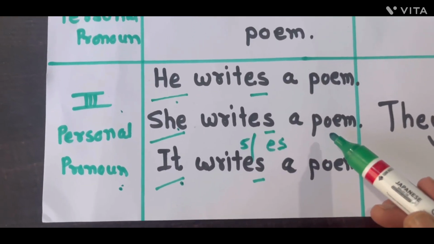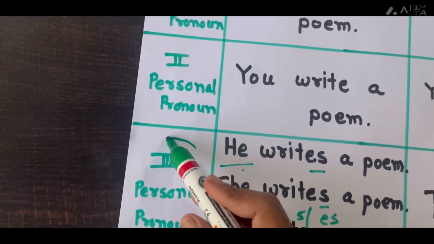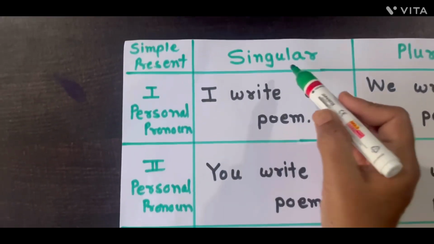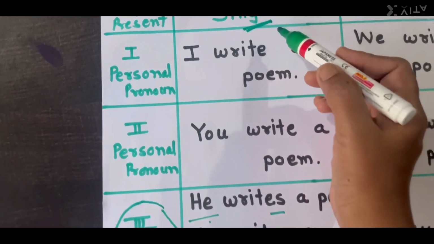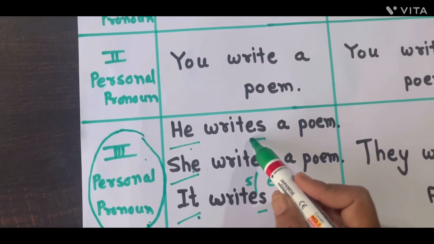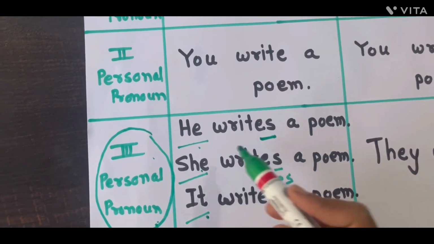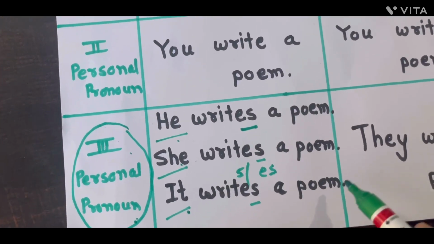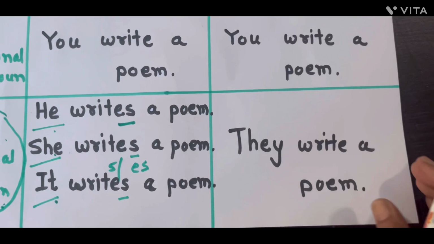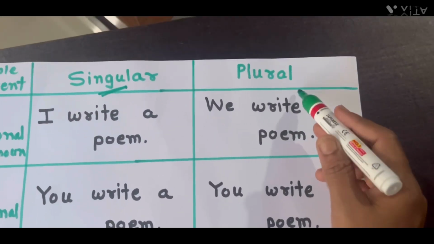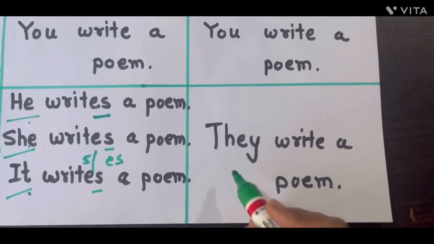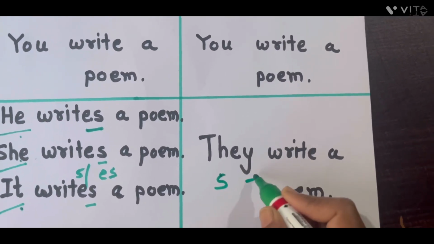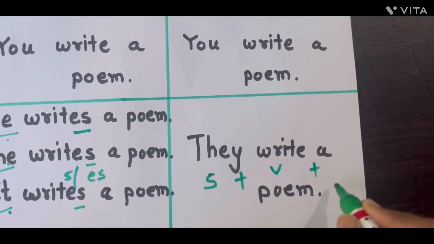Don't forget that when using third personal pronoun in singular, we must keep an s or es suffix on the verb. But we never follow this rule in plural forms. When we make a sentence in plural form: they write a poem. Subject plus verb plus object.